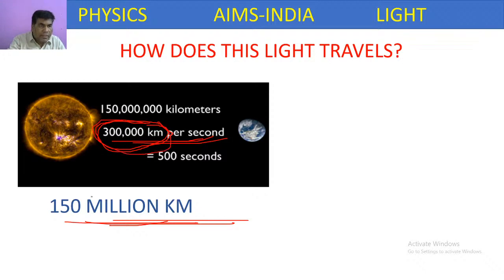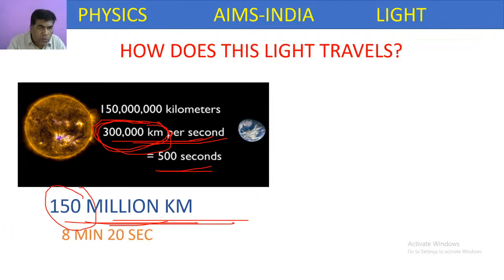So that's why this 150 million kilometer distance, it is able to cover in only 500 seconds. The light ray emitted from the sun takes only 500 seconds to reach the earth.